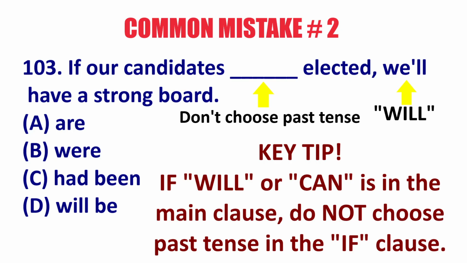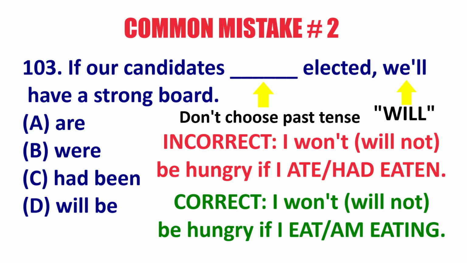For example, in this wrong sentence, you can see the main clause says, I will not be hungry, or maybe I can not be hungry. If you have this situation, it would be wrong to say if I ate or if I had eaten breakfast. We need present tense. If I eat breakfast, I will not be hungry.